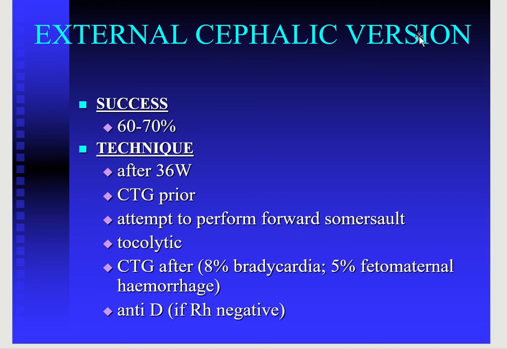And the precautions which we have to take before the external cephalic version is that we should ensure that the gestational age should be more than 36 weeks, so that in case of any emergency, if we have to perform the cesarean section, then there should be no risk of prematurity. CTG should be performed prior to the external cephalic version, and after the external cephalic version, there is a need for tocolytics to prevent the uterine contractions.